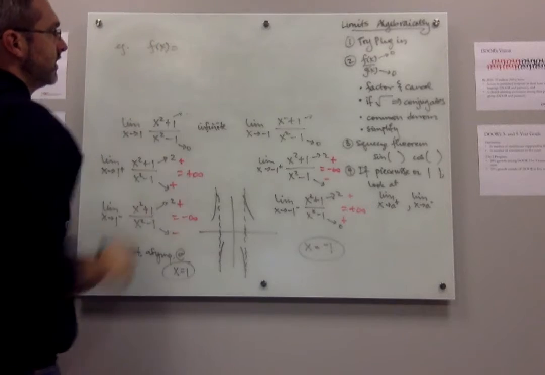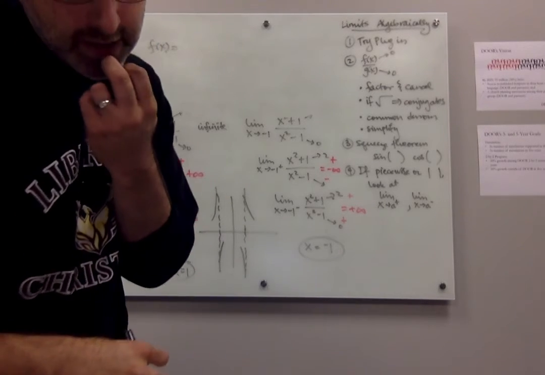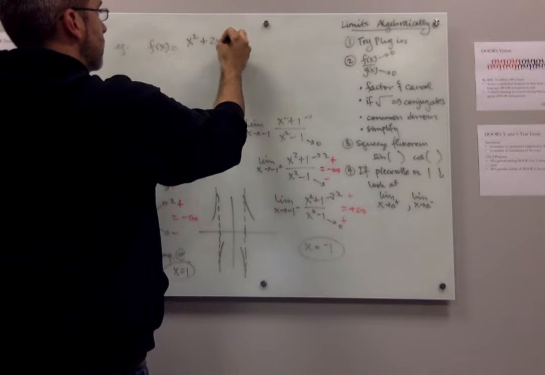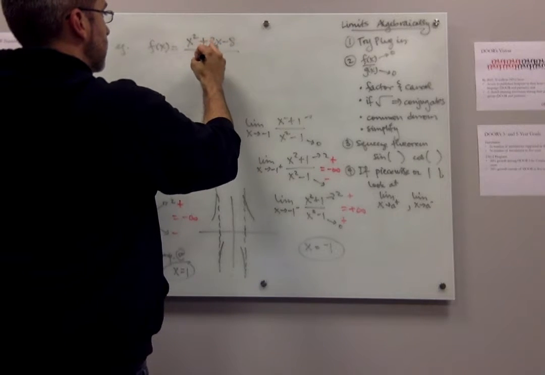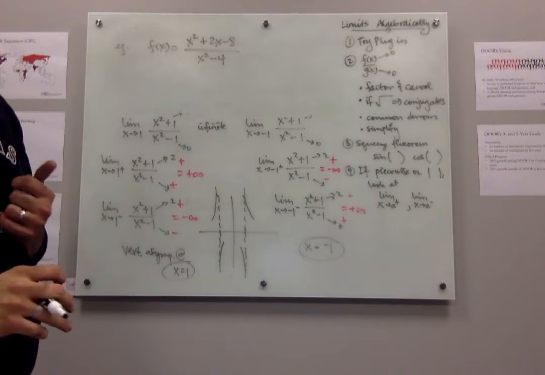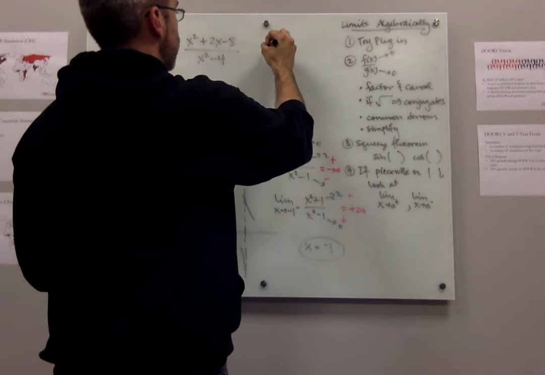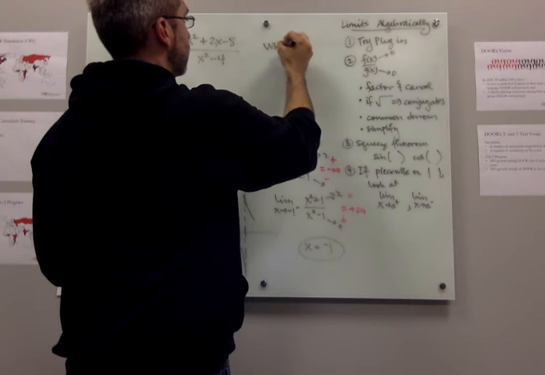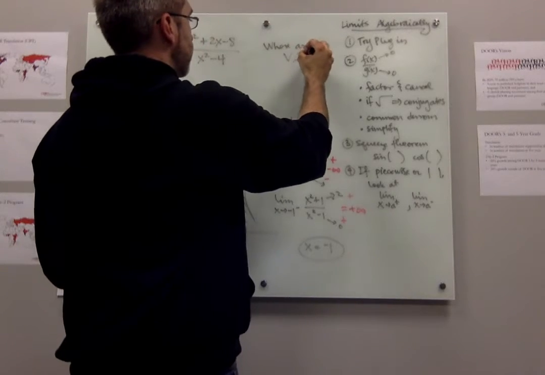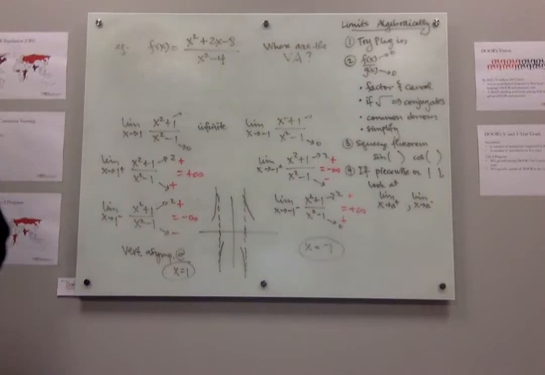I'm going to give you a function and ask, where are the vertical asymptotes? I've got a function x squared plus 2x minus 8 over x squared minus 4, and I'm asking, where are the vertical asymptotes?